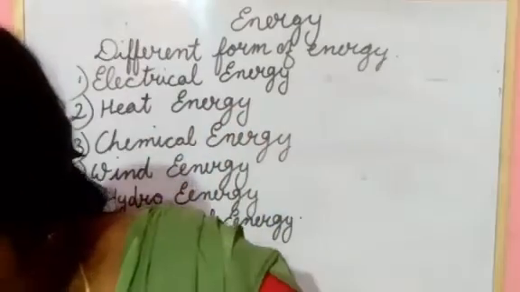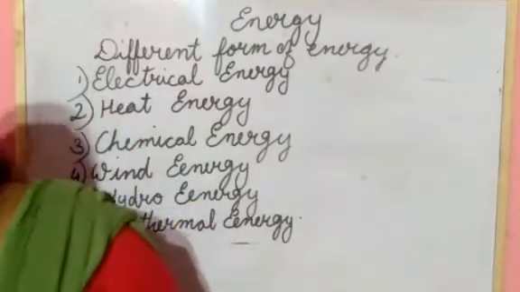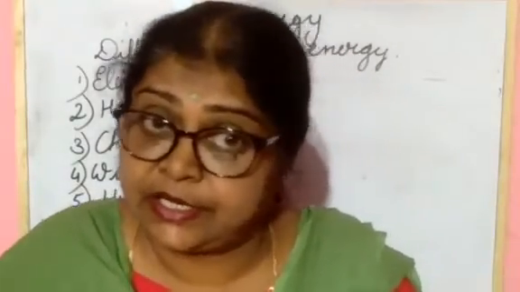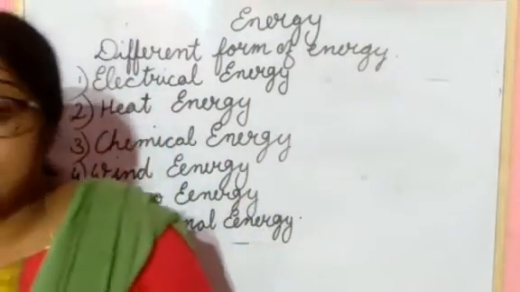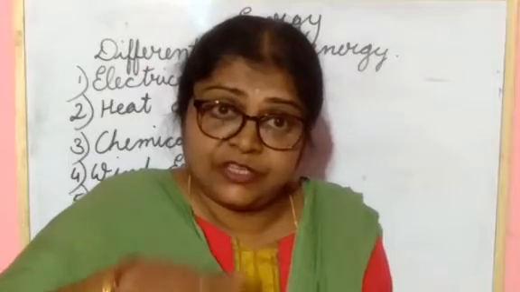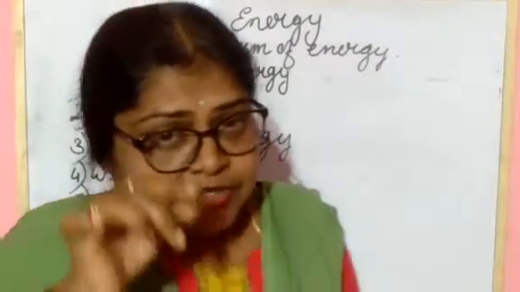And the next point is that heat energy is also used in your home. You are using an iron, no? An iron produces heat, so when electrical energy is given, it changes into heat energy.